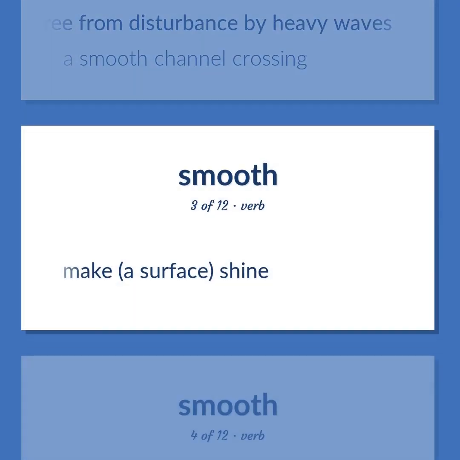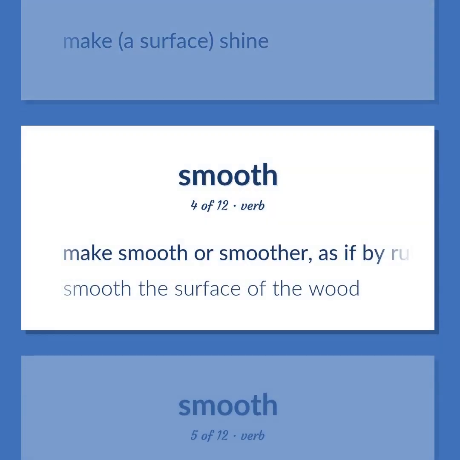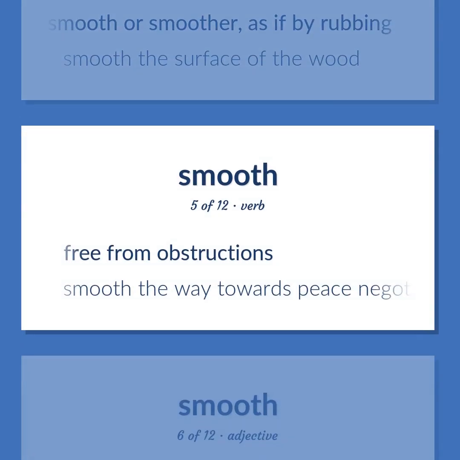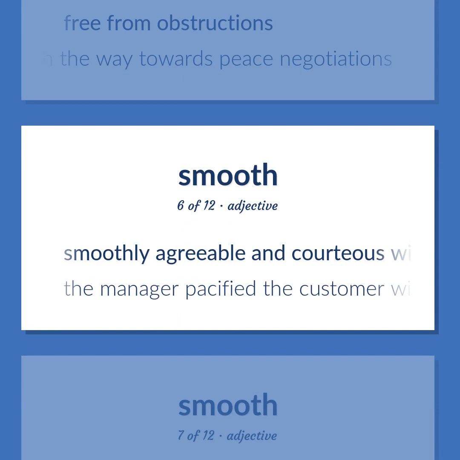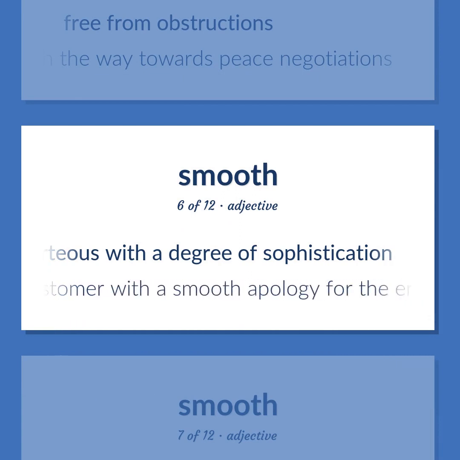Make a surface shine. Make smooth or smoother, as if by rubbing. Smooth the surface of the wood. Free from obstructions. Smooth the way towards peace negotiations. Smoothly agreeable and courteous with a degree of sophistication. The manager pacified the customer with a smooth apology for the error.